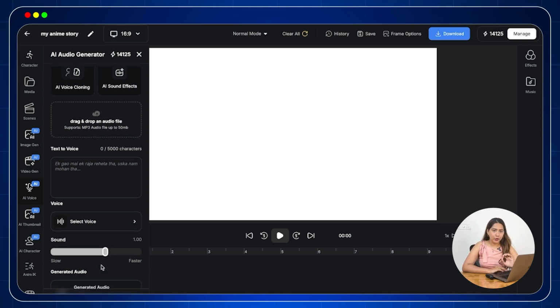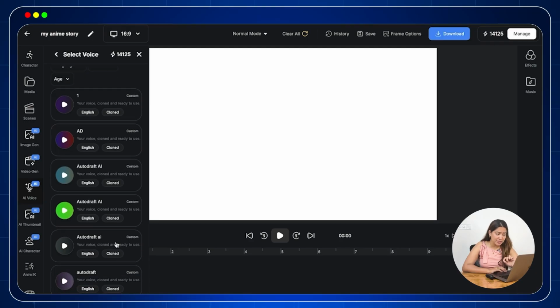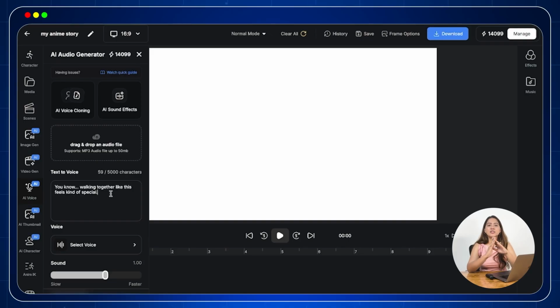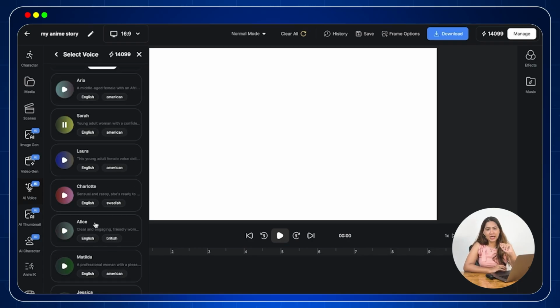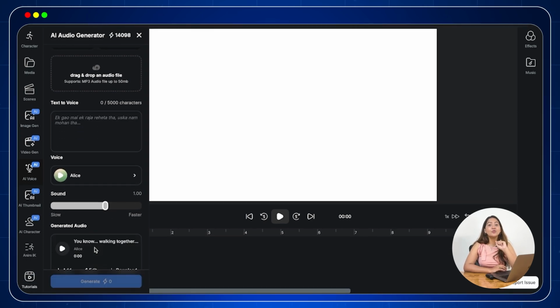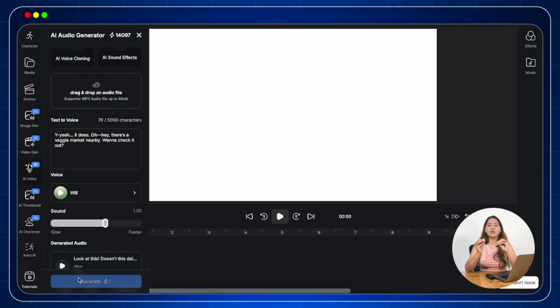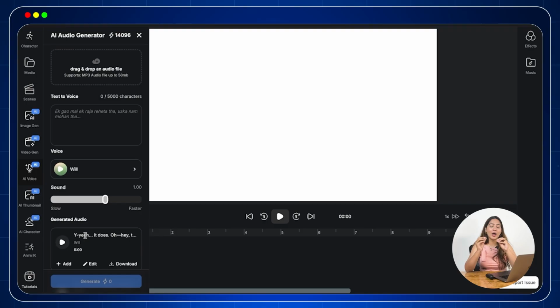Now when you click on the voice option, you will see 100 plus voices available that can be used in several languages available in multiple gender and sound and in different age categories. Now next we will generate voice using text to speech. The process is somewhat similar. In this box, we will first add our text, basically our dialogue instead of recording it. Then we will select a suitable voice, language, gender and age for our character and generate the voice like this. We will use the same process to generate all other dialogues. Within seconds, we have our voices ready using this one tool.